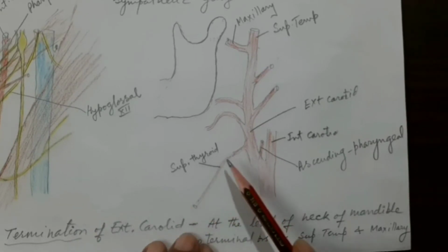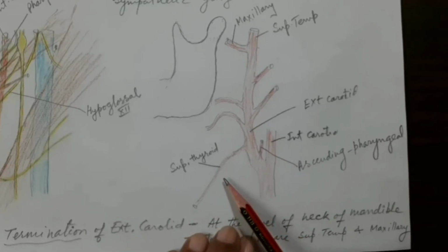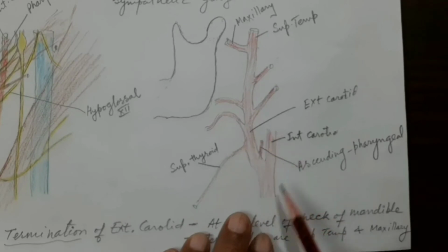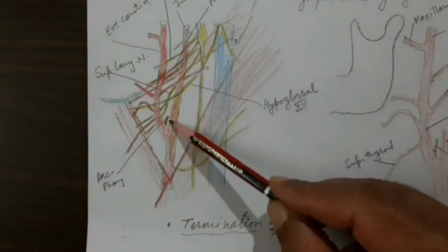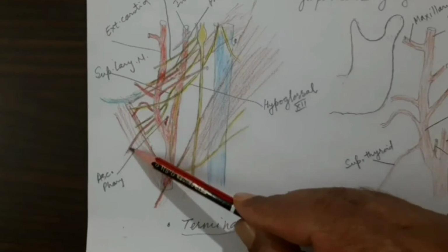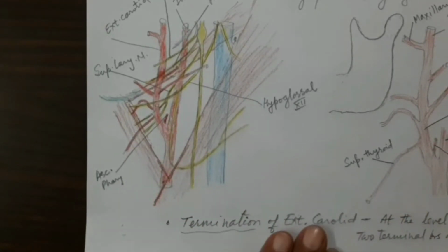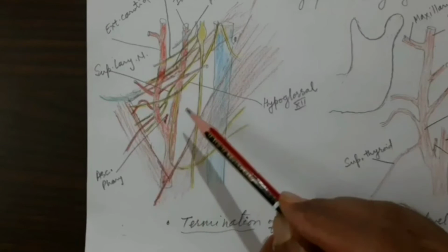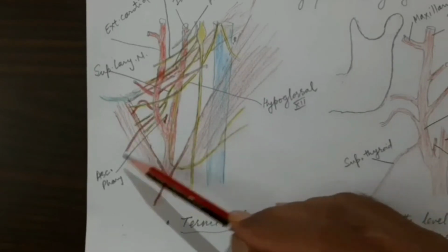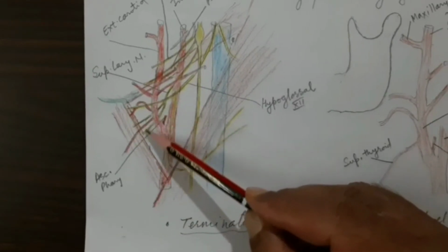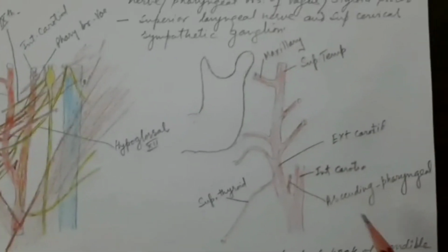So this is the superior thyroid artery, the second branch, which takes origin from the carotid triangle, as I have also shown you for the ascending pharyngeal. The superior thyroid goes out of the carotid triangle, but both take origin from the carotid triangle.